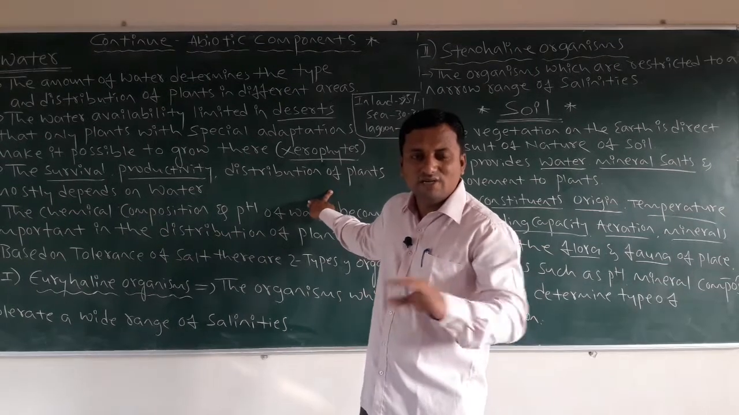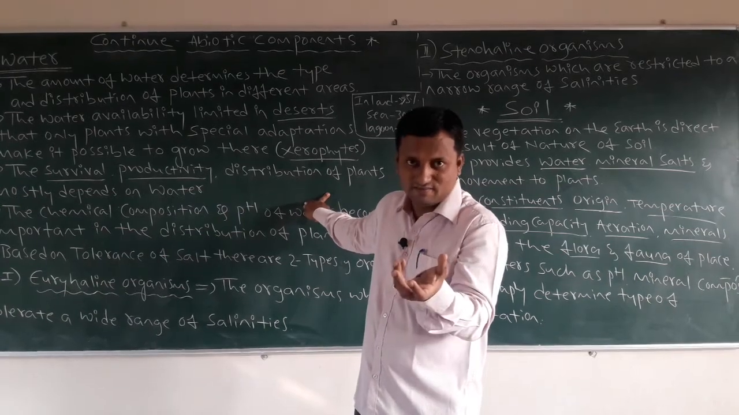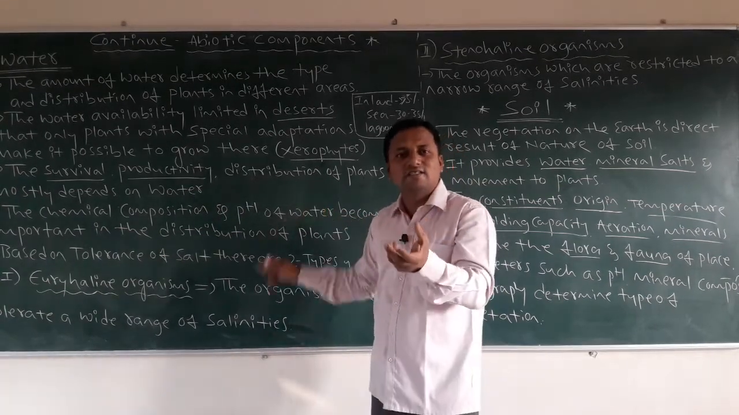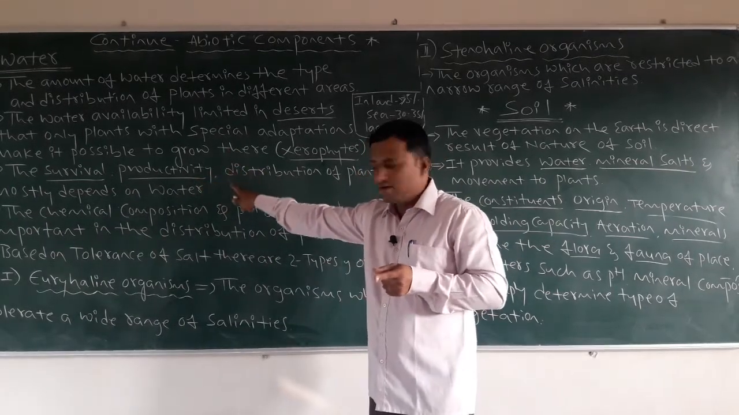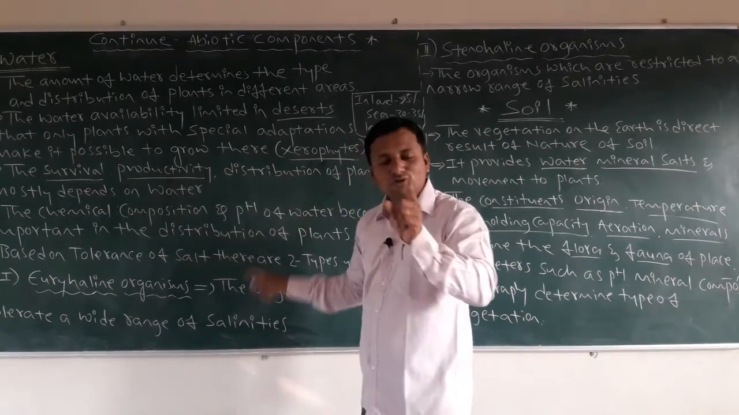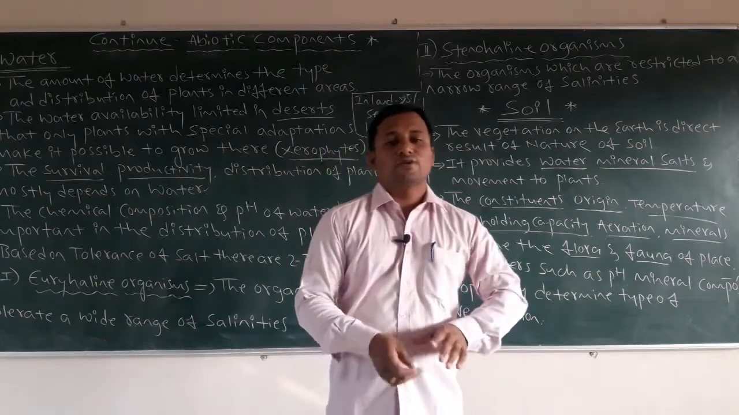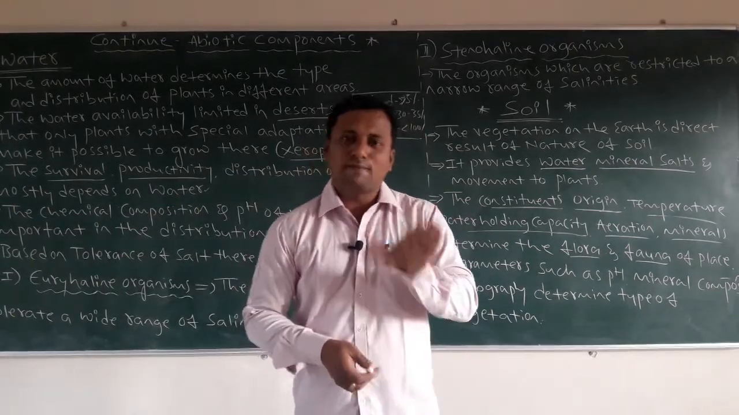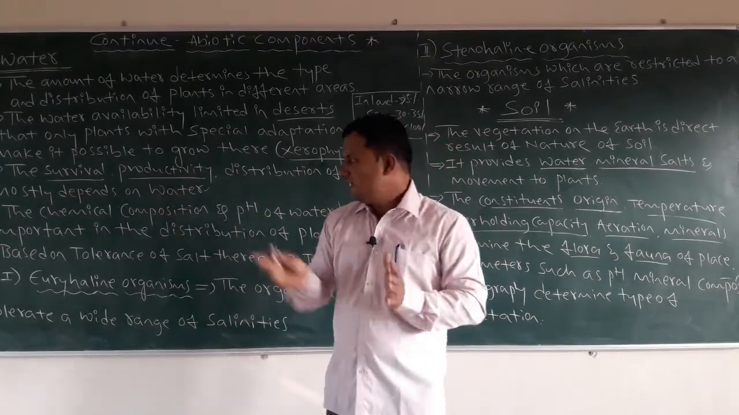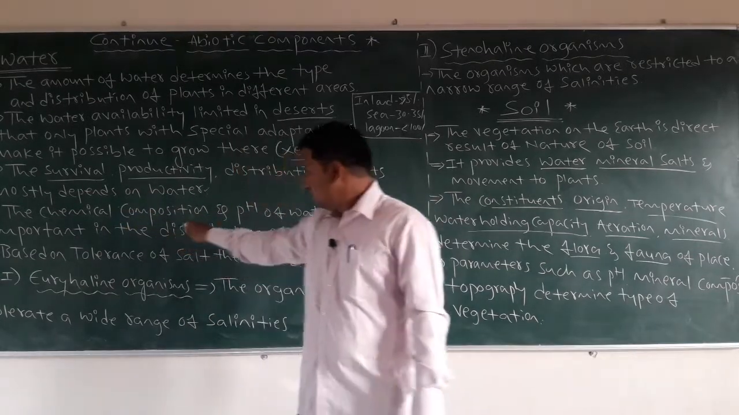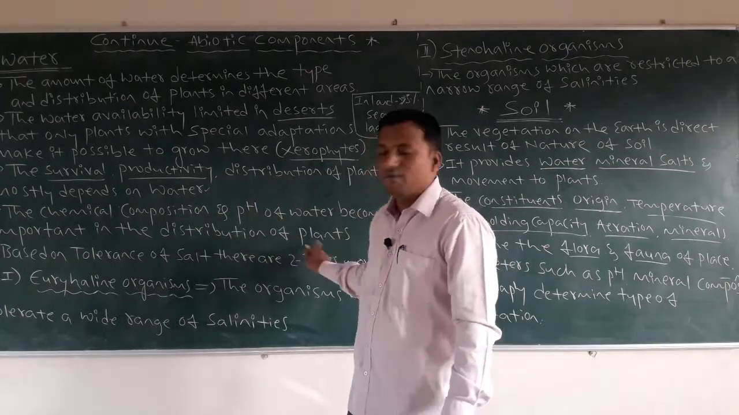Plants get distributed where seed germination starts, where there is water; in that area seed germination goes on continuously. Based on this condition, the survival, productivity and distribution of plants mostly depend upon water. If the water is more, plant production is more. If the water is less, plant production also becomes less. So these are all general concepts. Okay. Next one: the chemical composition and pH of water are very important to the distribution of plants.